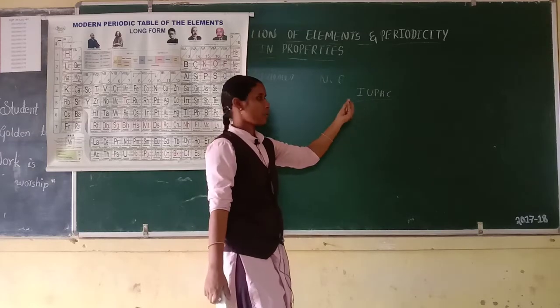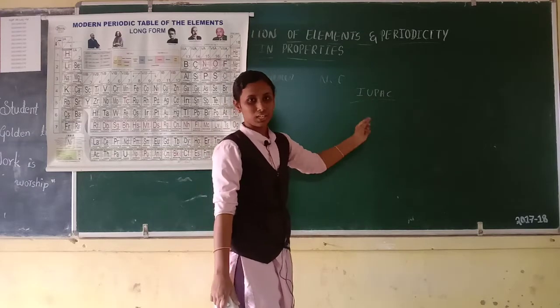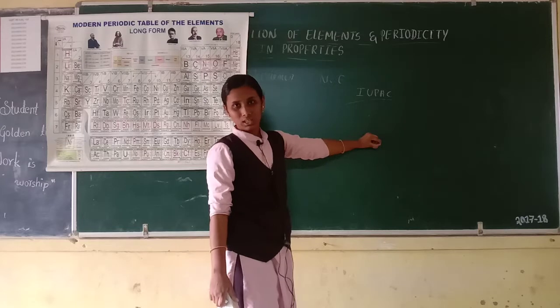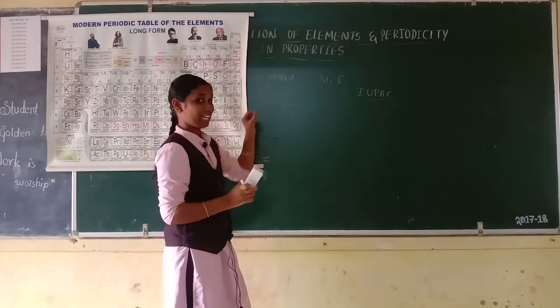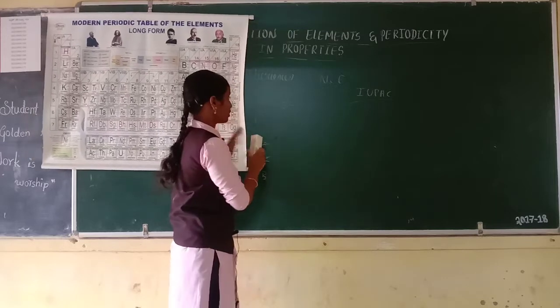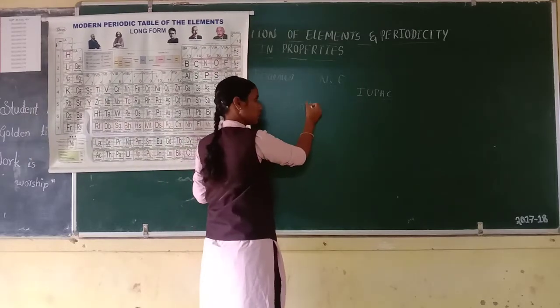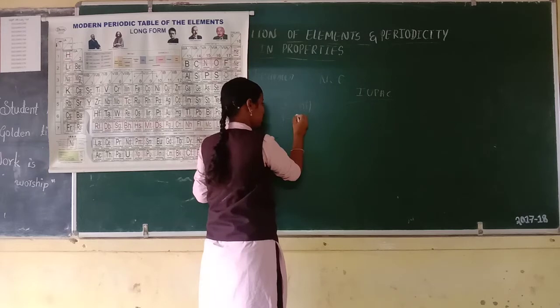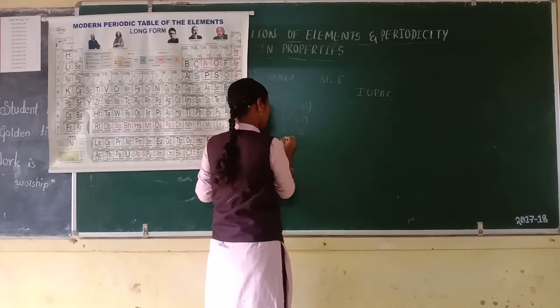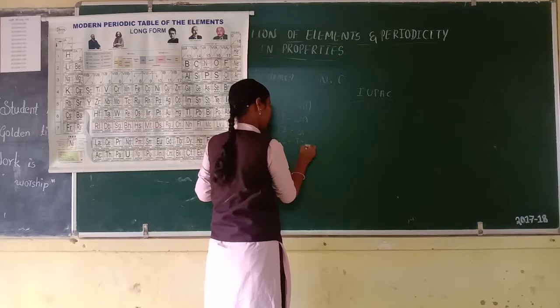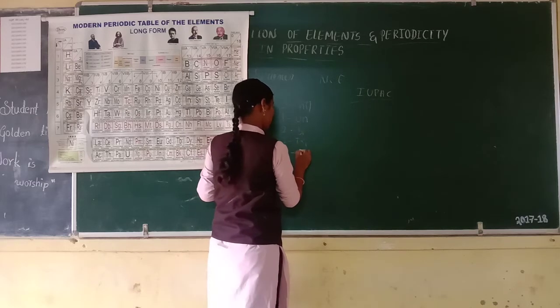What is the long form of IUPAC? International Union of Pure and Applied Chemistry. First, you have to remember the names of the digits. 0 is nil, 1 is un, 2 is bi, 3 is tri, and 4 is quad.